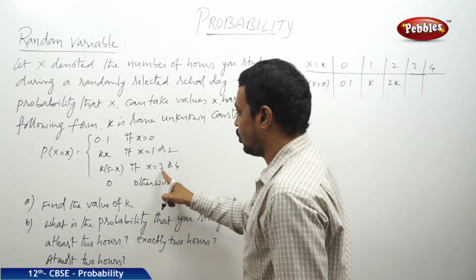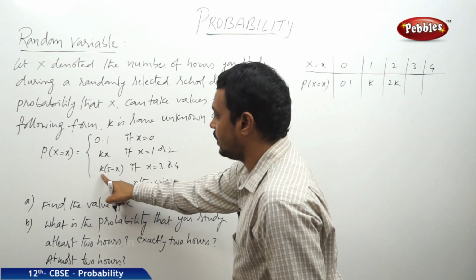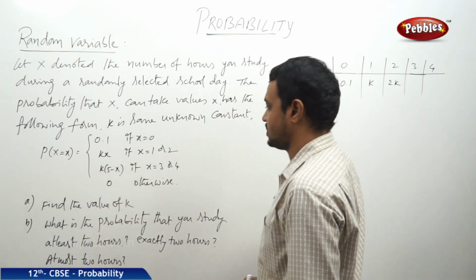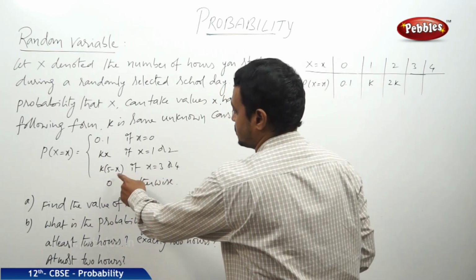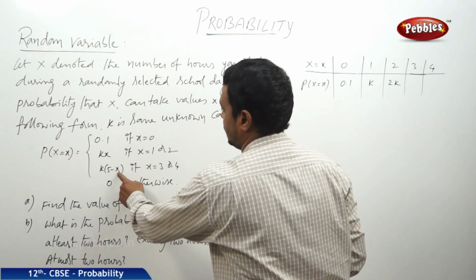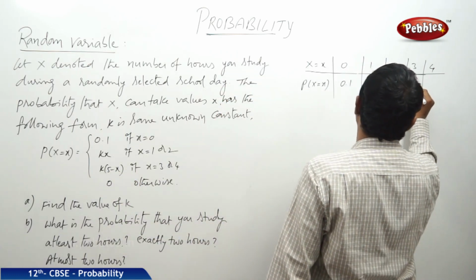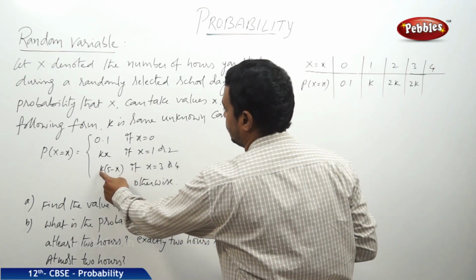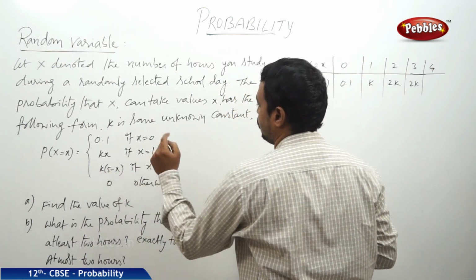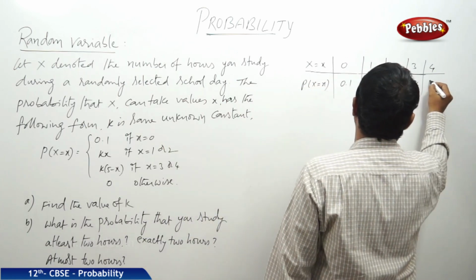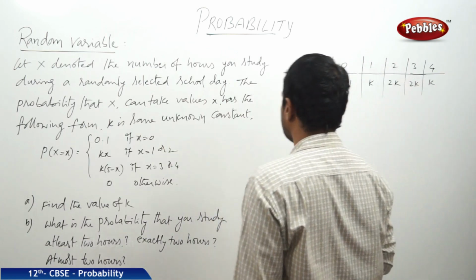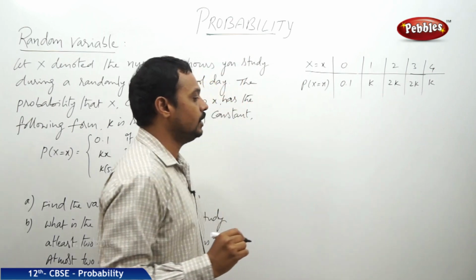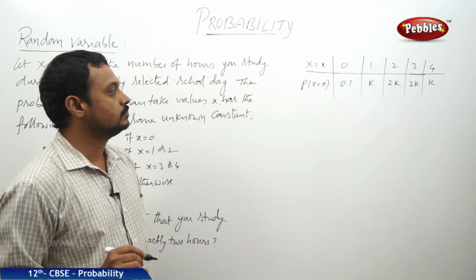At x is equal to 3 the probability is given by k into 5 minus x, substitute x is equal to 3, 5 minus 3, so 2k, and at 4 the probability is k into 5 minus 4, that is 1 into k. Now that is the probability distribution table.